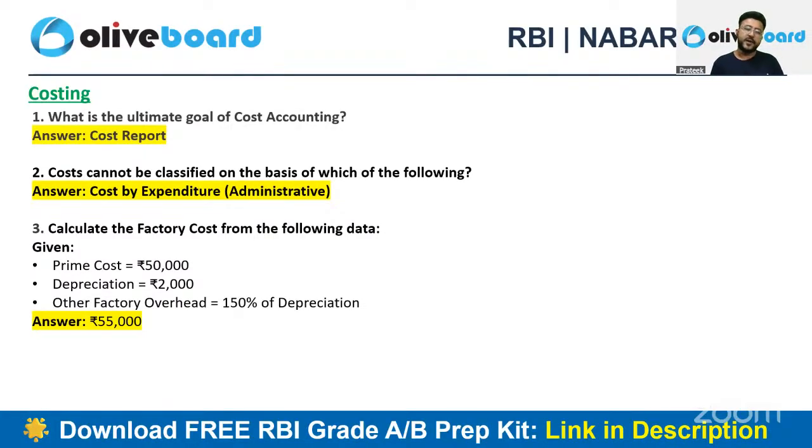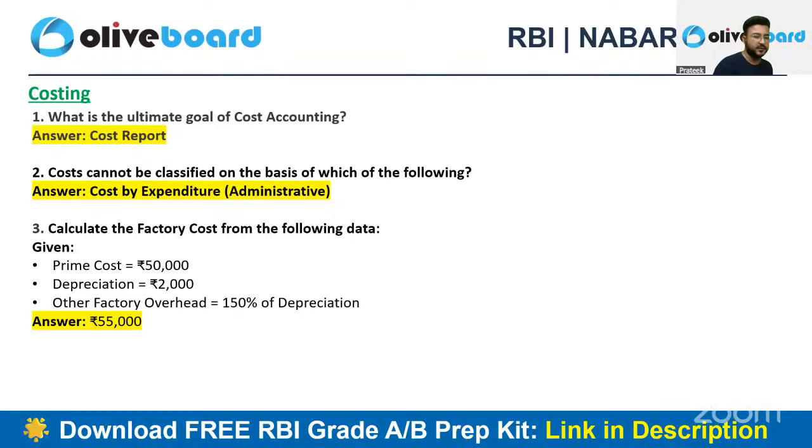Reason: other factory overheads are given on the basis of your depreciation. So high chances are that this particular fixed asset is a part of your factory, not your administration office, right? This particular fixed asset must be placed in your factory and it's aiding in your factory cost. Ultimately, it's part of your factory cost if the machinery is in your factory.